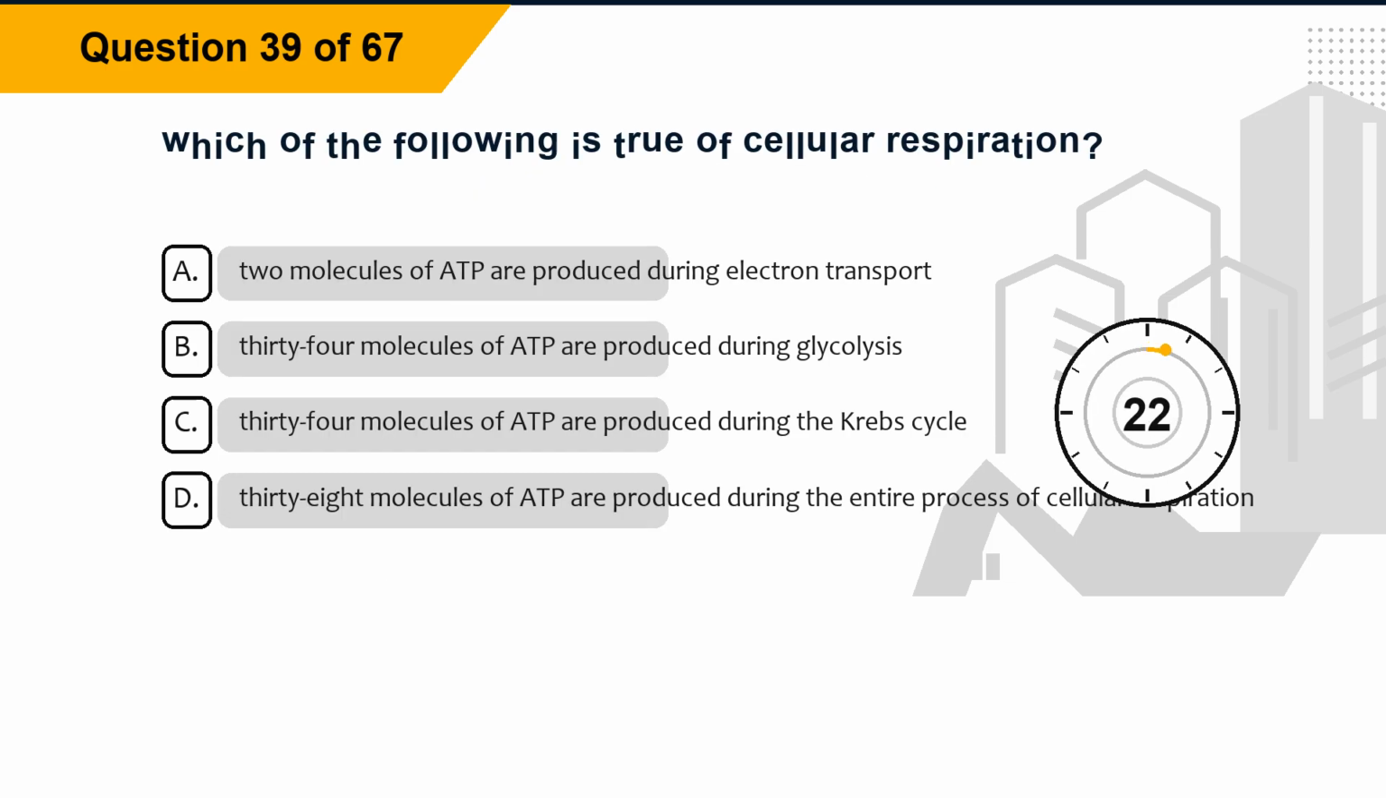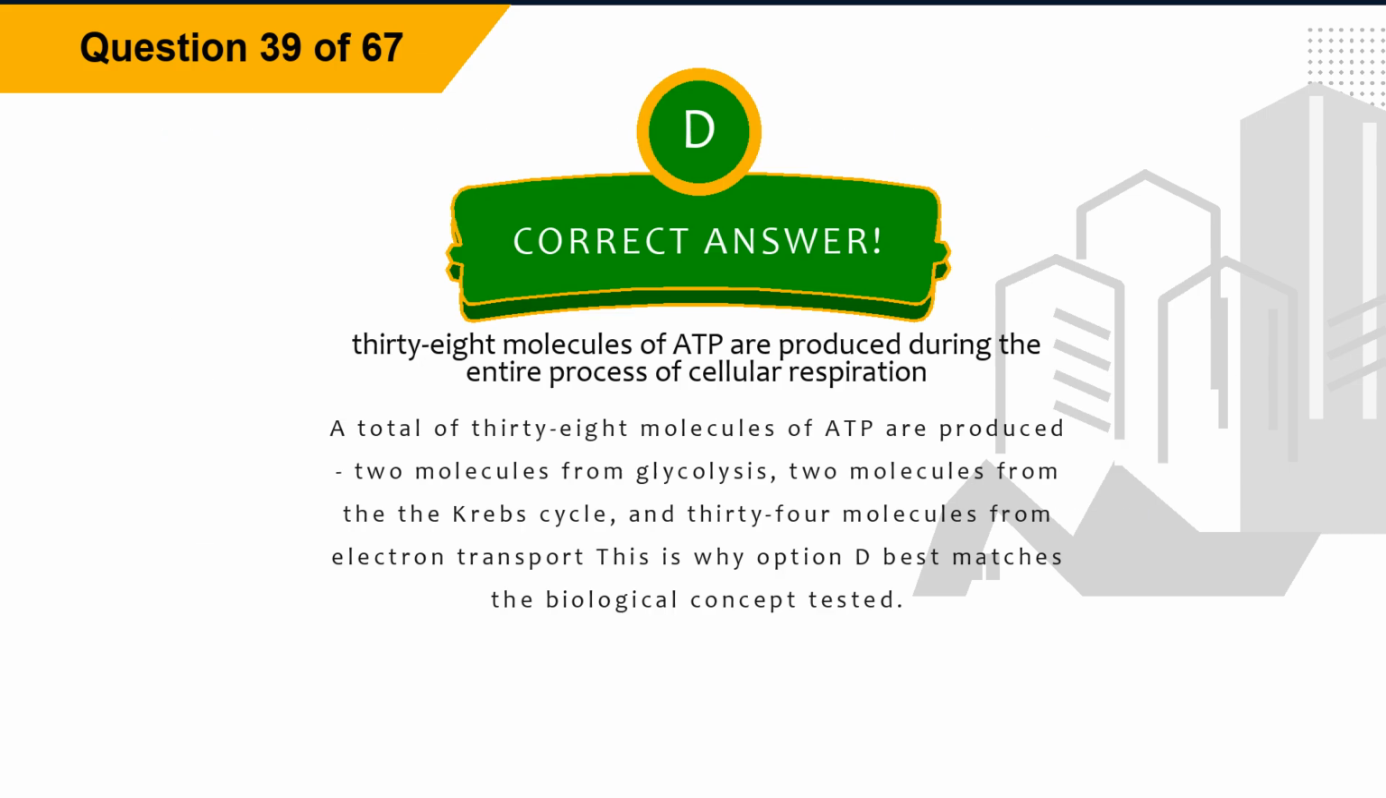Question 39. Which of the following is true of cellular respiration? Option A, 2 molecules of ADP are produced during electron transport. Option B, 34 molecules of ADP are produced during glycolysis. Option C, 34 molecules of ADP are produced during the Krebs cycle. Option D, 38 molecules of ATP are produced during the entire process of cellular respiration. The correct answer is option D, 38 molecules of ATP are produced during the entire process of cellular respiration.